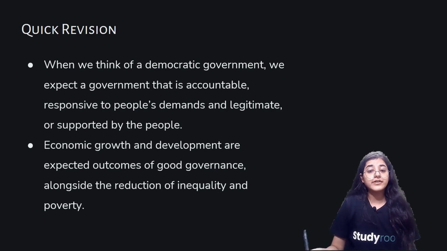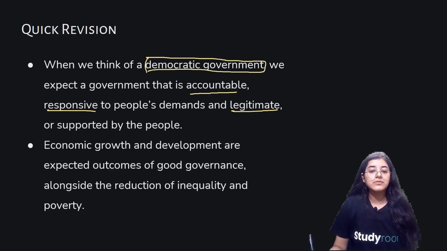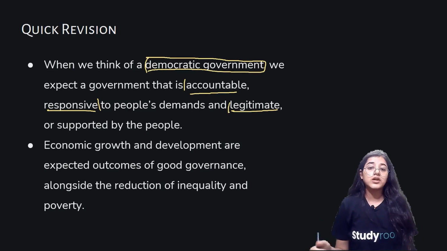When we think of a democratic government, we expect a government that is accountable, responsive to the people's demand and legitimate, or supported by the people. So if we think about a democratic government, we often expect these key terms: accountable, responsive and legitimate. Whenever we have any question about what exactly a democratic government is, we expect a government that has to be accountable, responsive to the people's demand and legitimate, which is supported by the people basically.